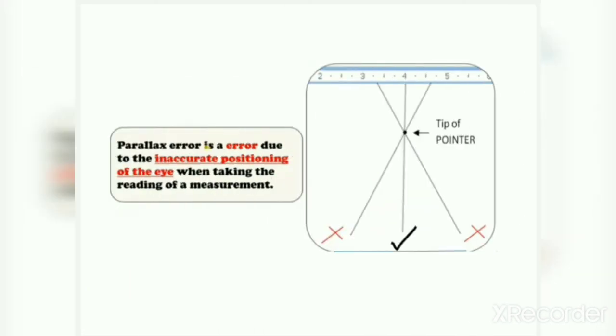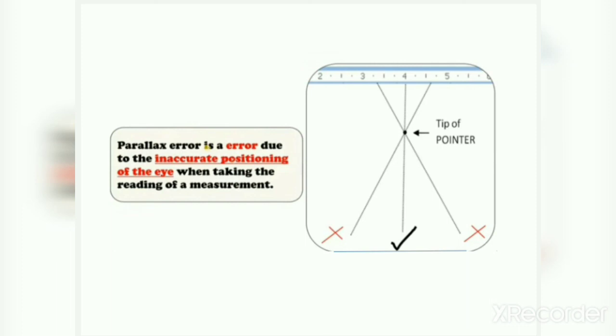Now what is parallax error? Now you can see in the picture a diagram is given for the parallax error. Parallax error is an error due to the inaccurate positioning of the eye when taking the reading of a measurement. If your eye is not at the proper place above the point, then you will not get accurate measurement due to parallax error.